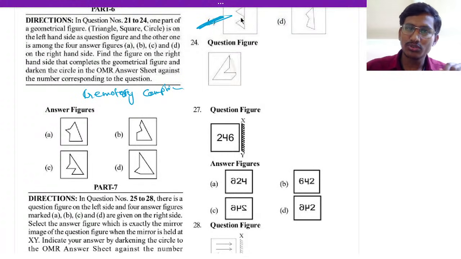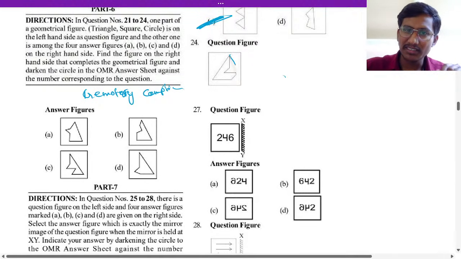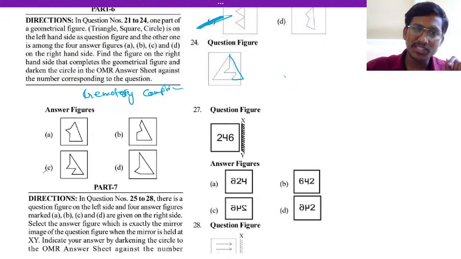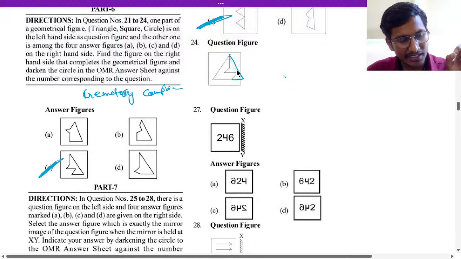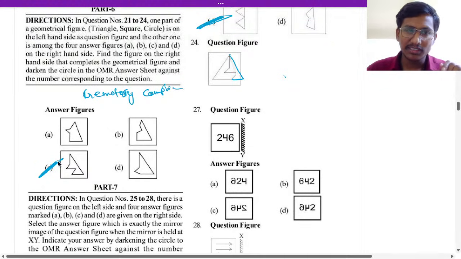If you see, draw and complete the figure, this is how it will look. So which answer will it be? Option C will be the answer. So 24 is option C. That line we have to remove it, and if you remove the line, answer C will be correct. Okay, good. So 24 is done.